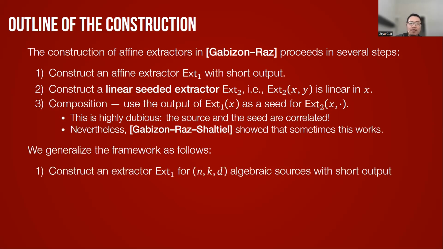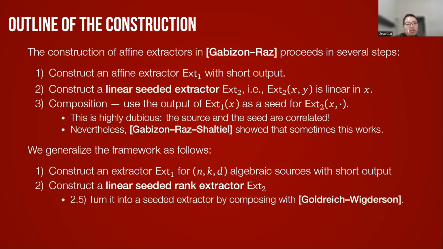As a first step, we construct a deterministic extractor ext1 for (n, k, d) algebraic sources with short output. And then, instead of a linear seeded extractor, we construct a linear seeded rank extractor, ext2, which is not necessarily a seeded extractor, so the output is not necessarily a uniform distribution. However, we can show that it has very high min-entropy.